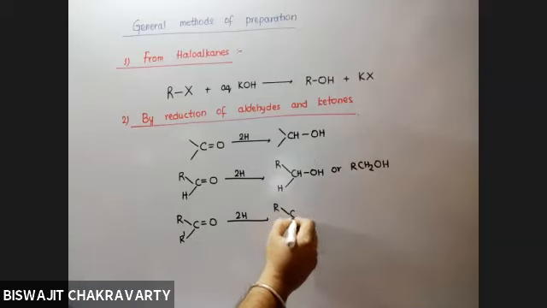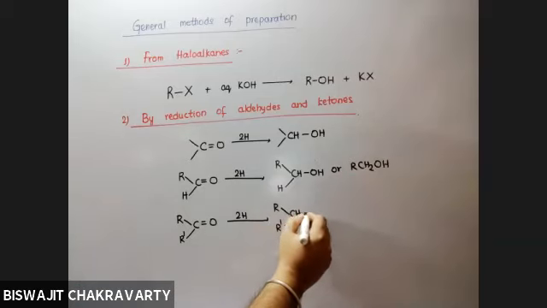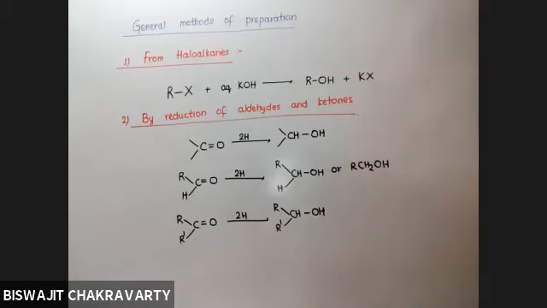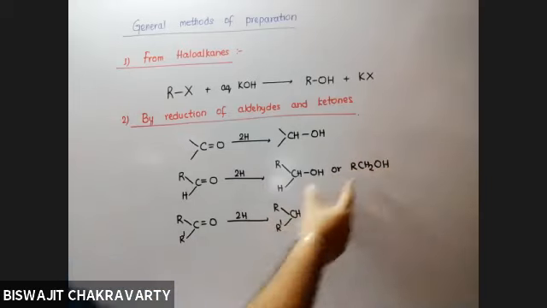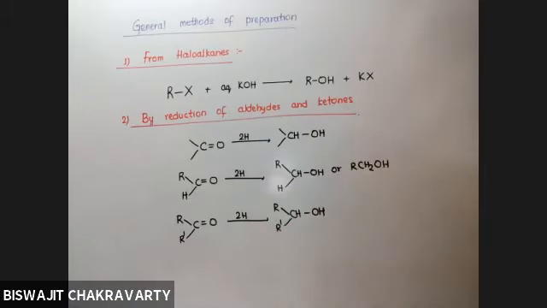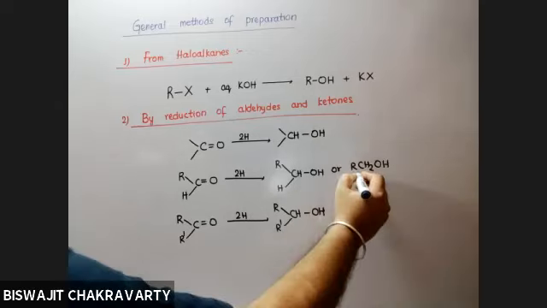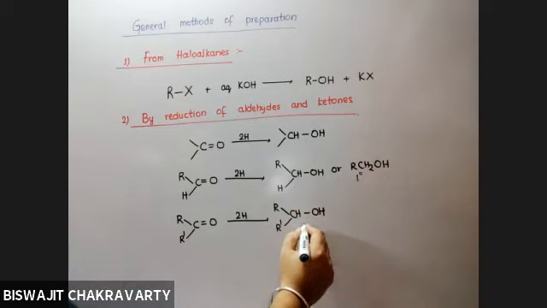And if the same thing is carried out for a ketone, you get this. What is the nature of the alcohol being produced? Are they different? And if they are different, in what respect are they different? Tell me. What kind of alcohol is this, and what kind of alcohol is this? So 1 degree and 2 degree. Very good. So aldehydes give us 1 degree alcohols, whereas ketones give us 2 degree alcohols. Clear or not?